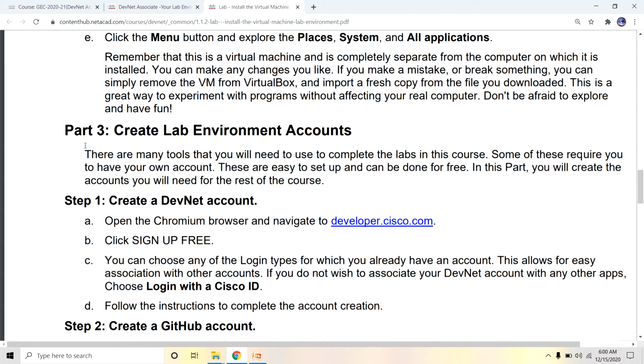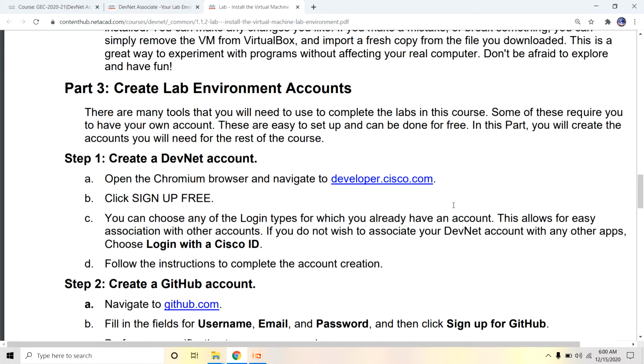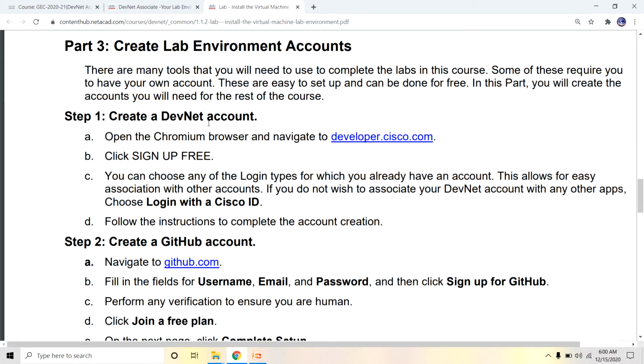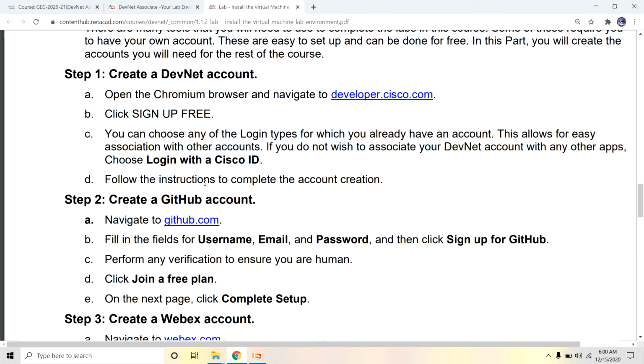Next, part 3, create the lab environment accounts. Now you can create the DevNet account. Go to this link and sign up for free, and you can also log in with your Cisco ID. That is a better option.